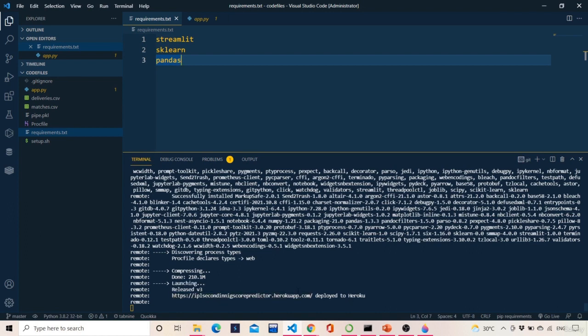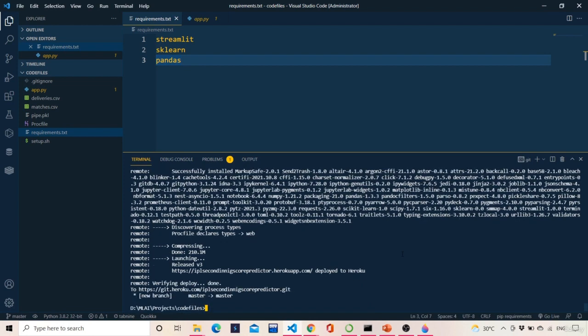It is just pushing some files. Once that is done, we will look at it. It will take a few seconds and then it will push it. As you can see, all those dependencies are installed automatically, because this is a Python app. We can see that the deployment is successfully done. There is no error now. The only error in the previous attempt was that I included pickle. That should not be included. I removed it and the application got deployed on Heroku.